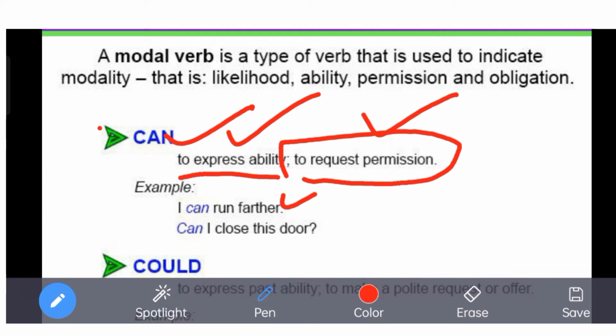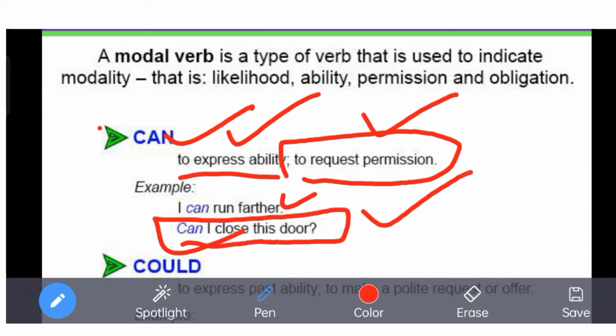Can I close this door? It has a little bit of an authoritative tone, but still it is a request. When you are asking for permission, we use can. Generally, when we are expressing ability and permission, we have to use can. Wherever some sort of ability is to be expressed, or you have to ask somebody for permission, like, can I go to the principal?